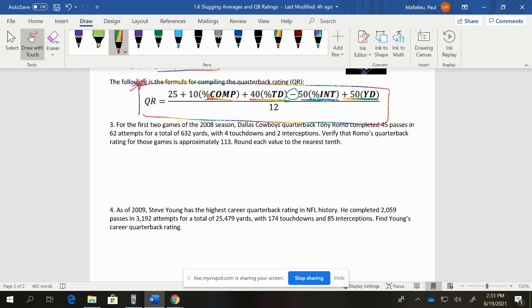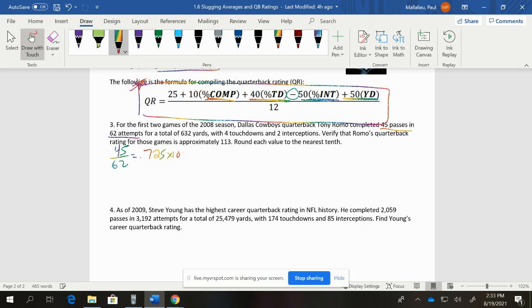So the example here is Dallas Cowboys quarterback Tony Romo. Some of you may remember this, some of you maybe it was too long ago, because now he's a commentator. All right, so he completed 45 passes out of 62 attempts. So if we're trying to get our initial completion percentage, then you would divide this number and multiply it by 100.